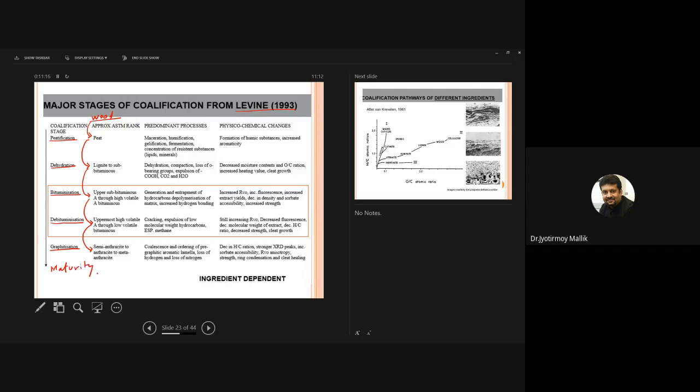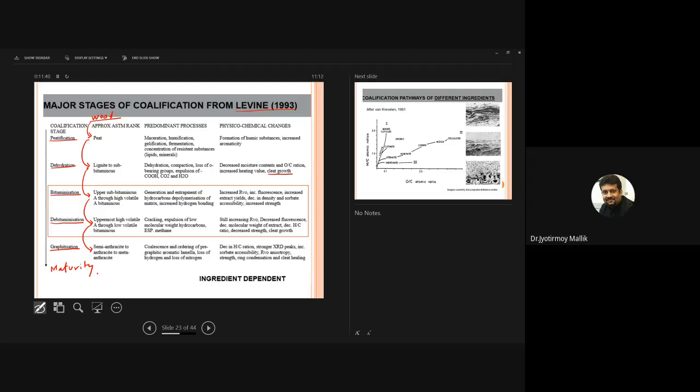Okay. So what physicochemical changes are associated with each of these steps? In the case of peatification, there is the formation of humic substances, increased aromaticity of the material. In the case of dehydration, decreased moisture content and oxygen to carbon ratio, increase in heating value, and cleat develops.